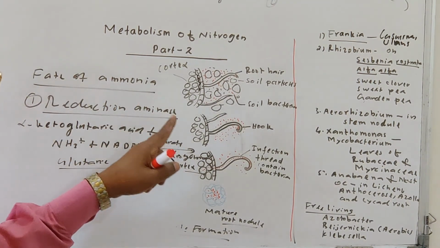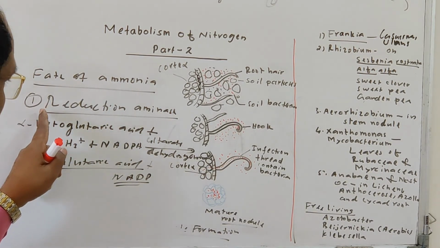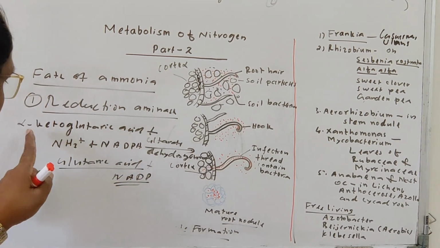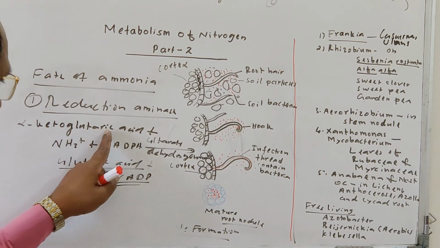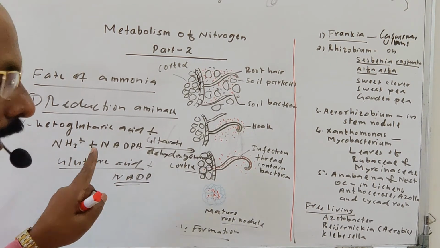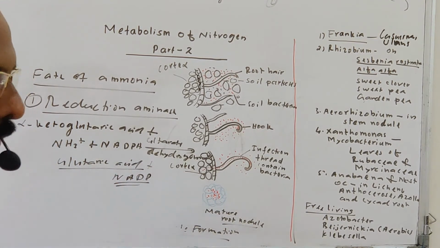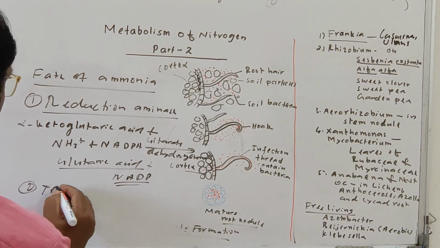Ammonia is the first stable product of the nitrogen fixation. This ammonia is used for reductive amination, which reduces compounds like alpha ketoglutaric acid to glutamic acid, that means an amino acid. So here the amino group is added to the keto group. Then the second one is the transaminase reaction.